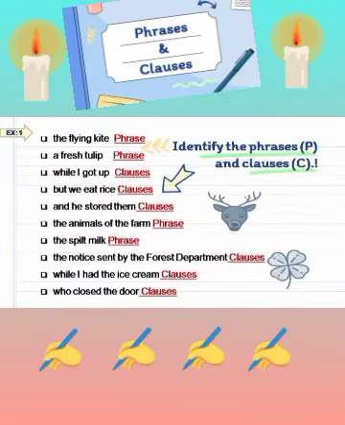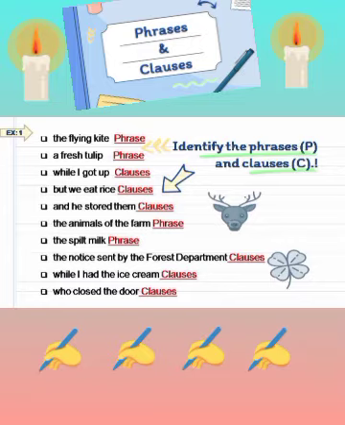Let us look into the first exercise. Identify the phrases and clauses. The flying kite. It is a group of words, but there is no sense, so it is a phrase. A fresh tulip. Again, it is not giving a sense, so it is a phrase. While I got up, it is a clause. But we eat rice. Again, it is a clause. And he stored them. It is again a clause.